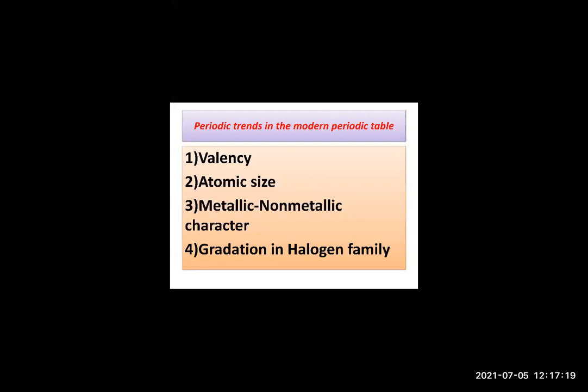table, right? So in 10th standard, what will we consider? We will mainly consider 3 properties of the elements. And what are they? First is valency, which I have shown you on the screen, students. Which is the first one which we are going to learn? Valency. Then what else? Yes, atomic size. Correct. What else?